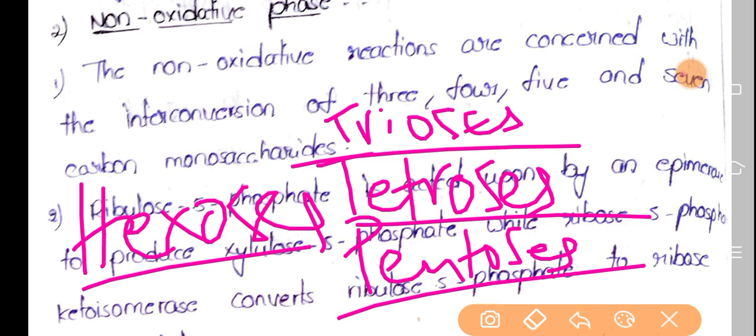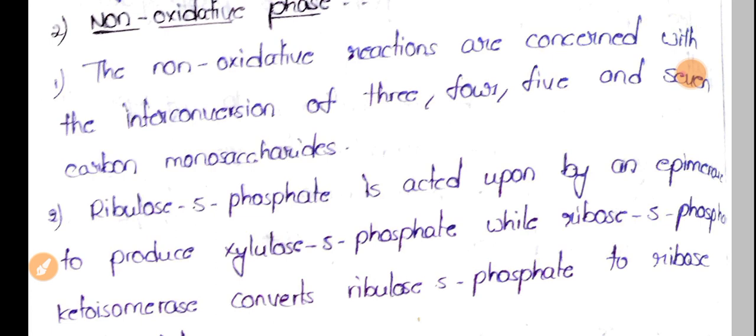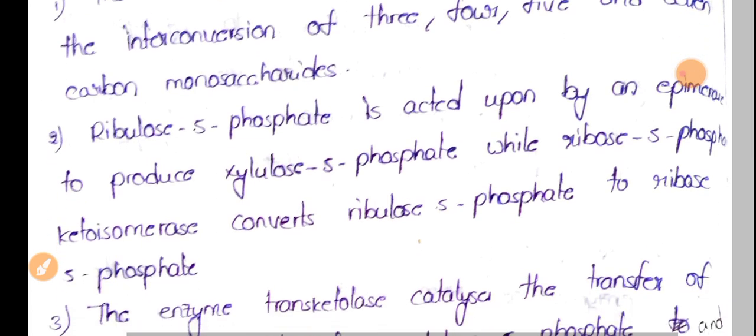So the 10 carbons present in xylulose 5-phosphate and ribose 5-phosphate are divided between sedoheptulose 7-phosphate and glyceraldehyde 3-phosphate. So this particular non-oxidative phase is a little complex. Listen carefully. Now let's see from the first once again.